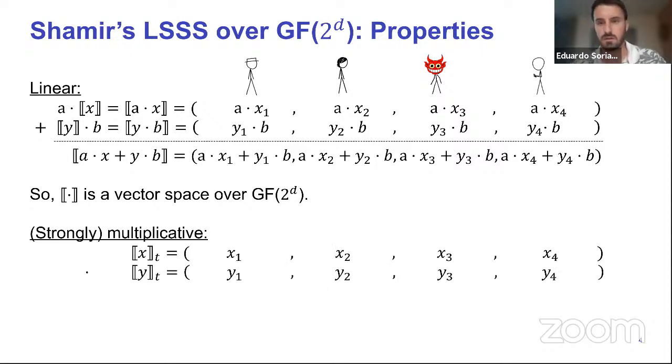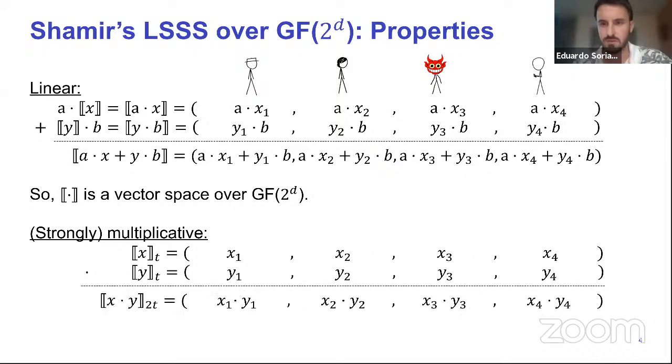Okay, another nice property about Shamir's scheme is that it's what's known as strongly multiplicative, meaning that if you take two vectors that are the evaluations of two degree T polynomials, and you multiply these vectors component-wise, you end up having a secret sharing of the product of the secrets using a degree 2T polynomial.